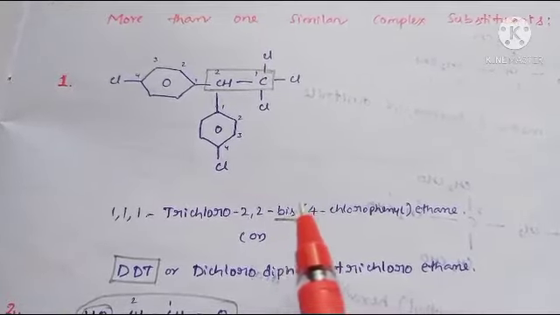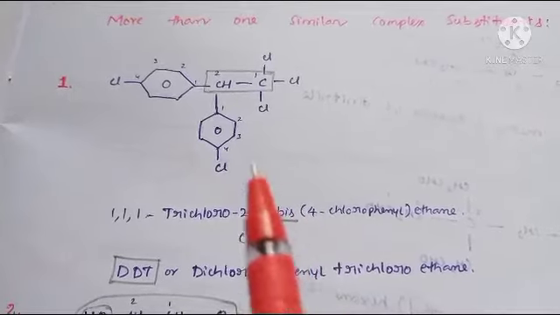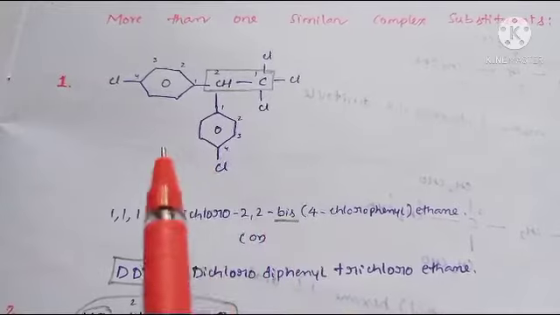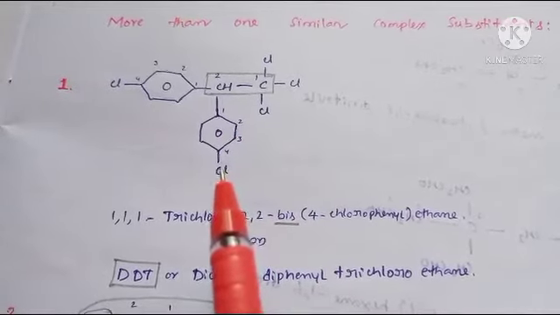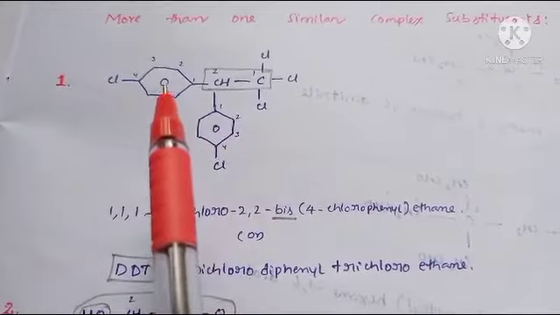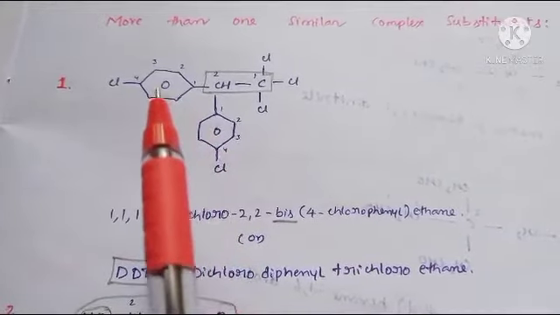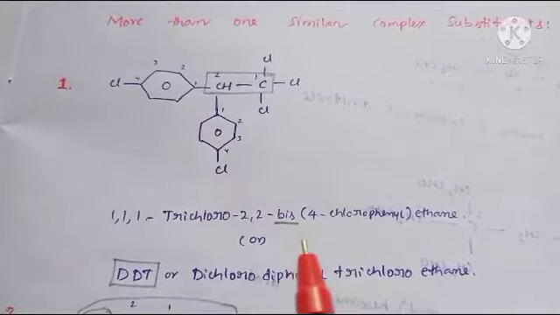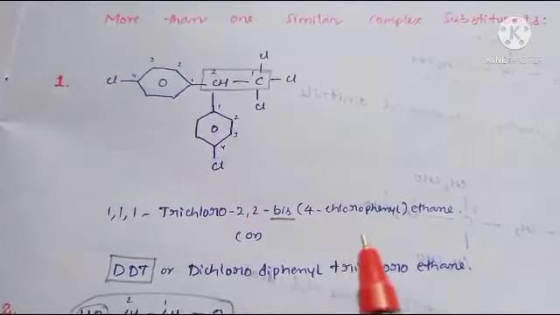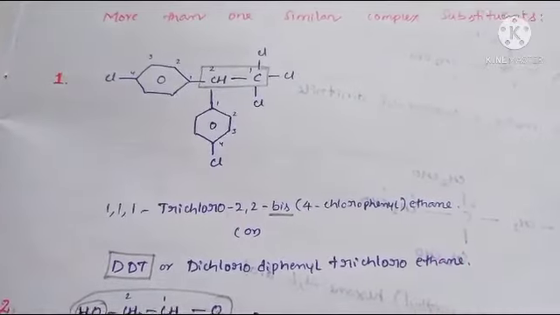So this is very, very important. So at 2,2-bis, both are the same, and complex means big. So 4-chlorophenyl, both are the same. That's why 1,1,1-trichloro-2,2-bis(4-chlorophenyl)ethane.